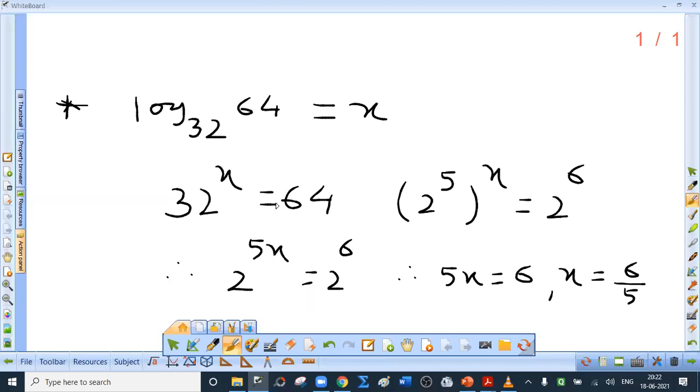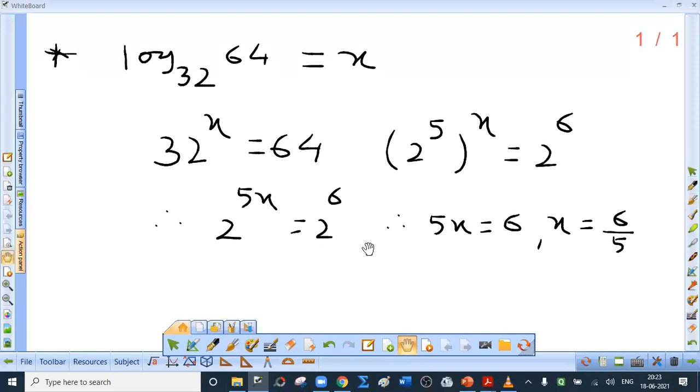So we must write this equation with the same base so that indices can be equated, right? So 2 raised to 5 raised to x, and 64 is 2 raised to 6. a raised to m raised to n is a raised to mn, so 2 raised to 5x equals 2 raised to 6. So 5x equals 6 because the base is the same. So x is 6 by 5. But we have taken x for log 64 to the base 32. So my answer is log 64 to the base 32 is 6 upon 5.